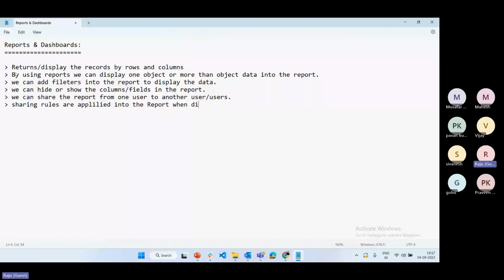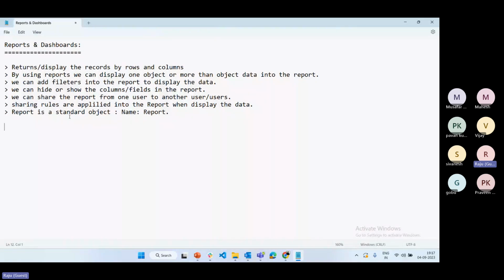The next point is that report is a standard object, and the report's object name is Report only. So these are some points about reports.